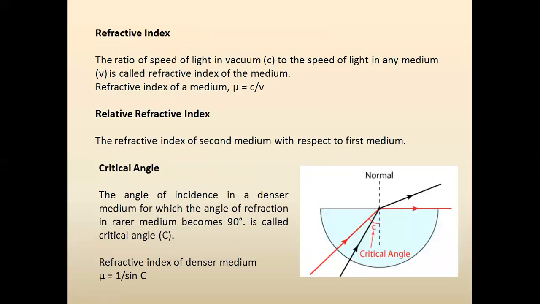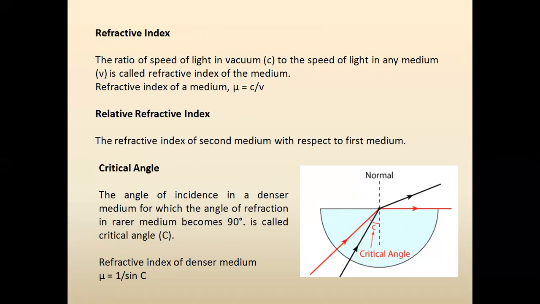Now, what is refractive index? The ratio of the speed of light in vacuum to the speed of light in any medium is called the refractive index of the medium. It is denoted as mu. That means mu is equal to c by v, where c is the speed of light in vacuum, and v is the speed of light in the medium. This is called the refractive index.